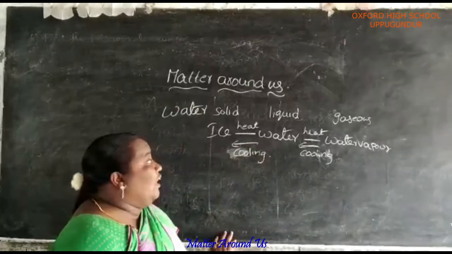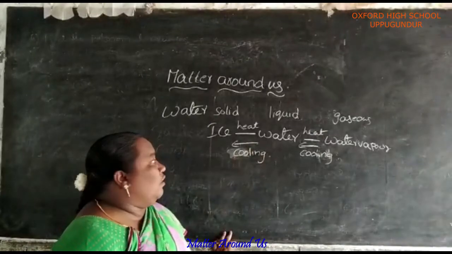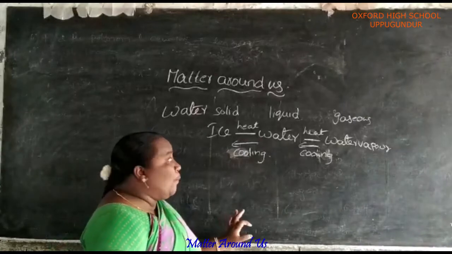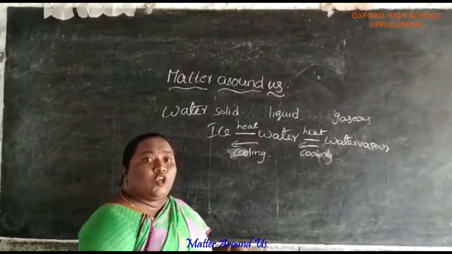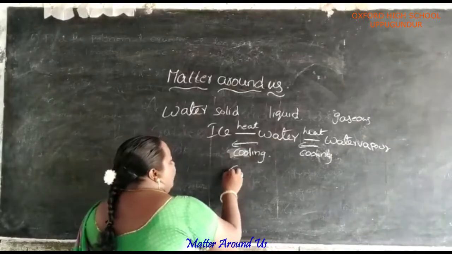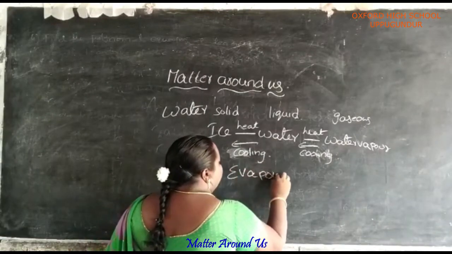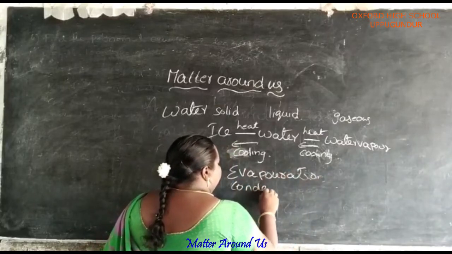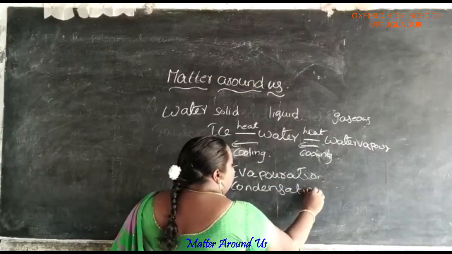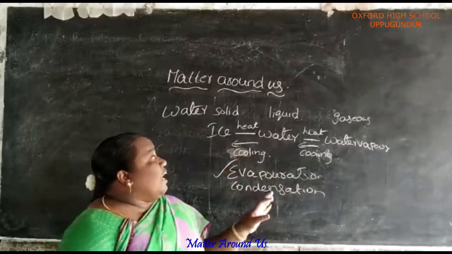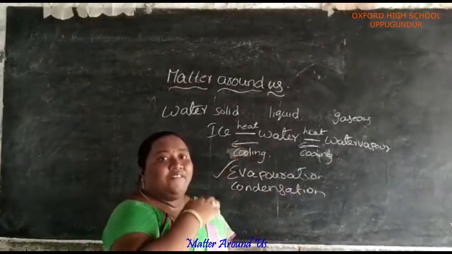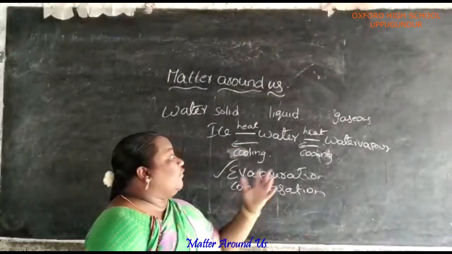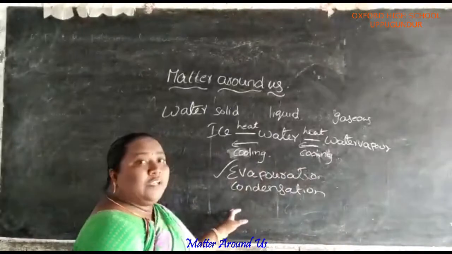The conversion of water to water vapor is called evaporation. And water vapor to water is called condensation. What is meant by evaporation? The conversion of water into water vapor is called evaporation. Next, the conversion of water vapor to water is called condensation.